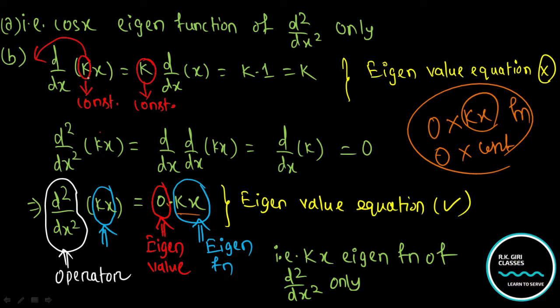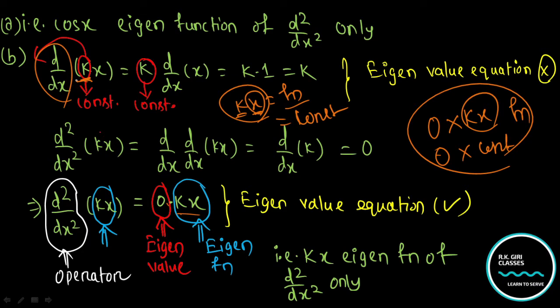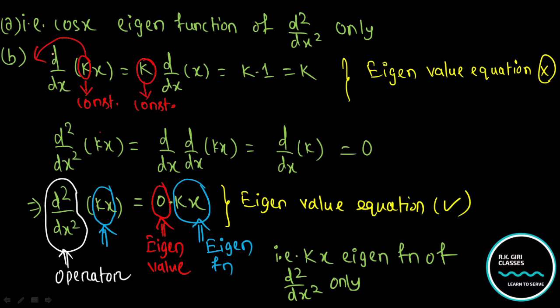Don't get confused with this constant. This kx itself is a function, because k is multiplied with this function, that is x. Therefore this is a function, right? Don't think this is a constant. This is a constant, but don't think kx is a constant. This is a function. But when you go for the derivative of this function, you have to put this constant outside. So don't merge this thing with here.